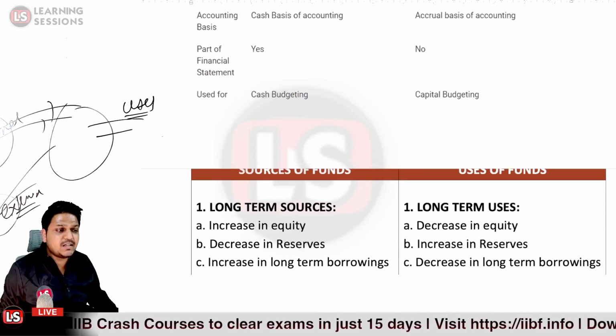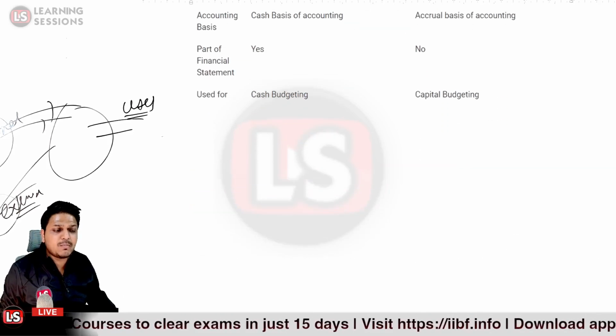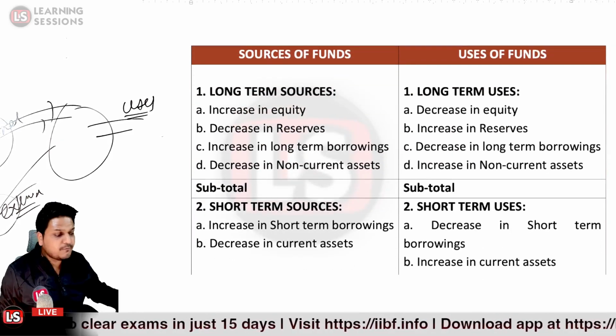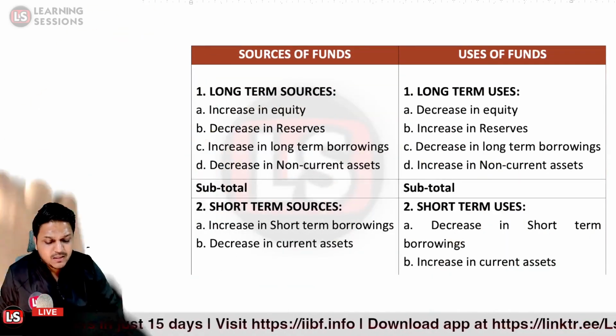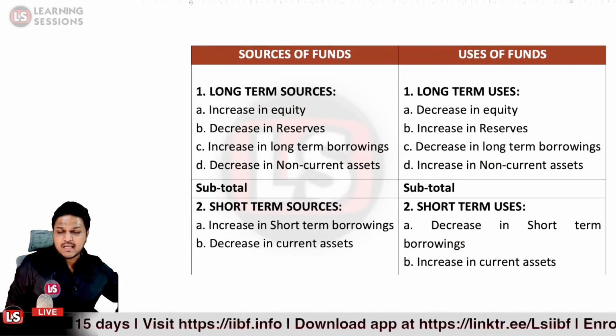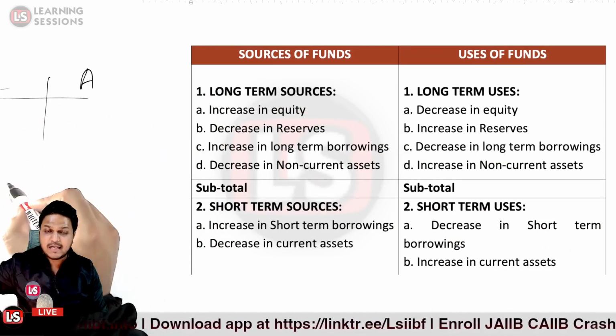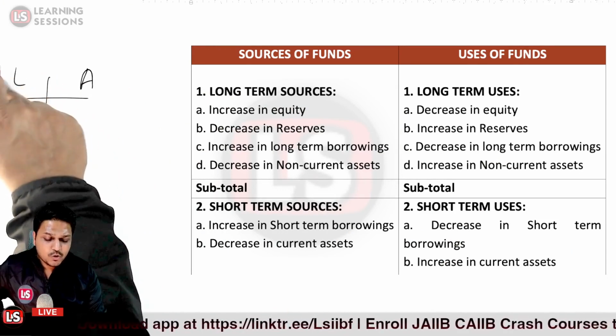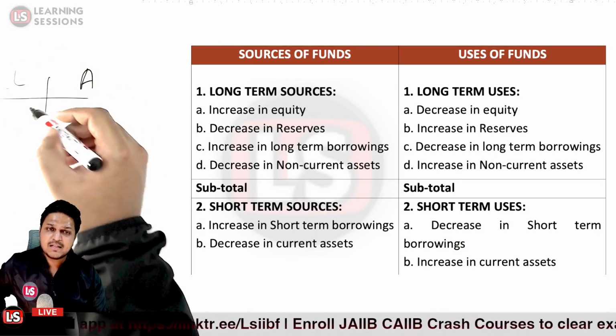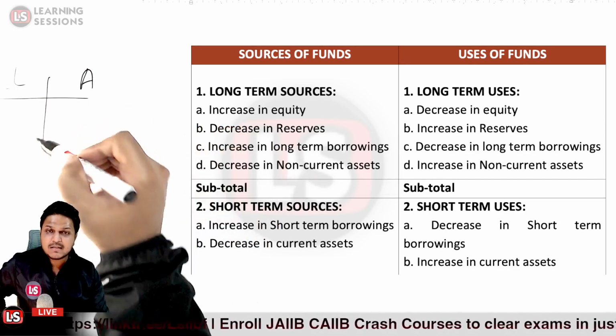Now let's understand the sources of funds and uses of funds. What do you mean by sources of funds? If we look at the balance sheet, we have the liabilities on the left side and the assets on the other side. Liabilities are actually the sources of funds, and assets are the uses of funds.